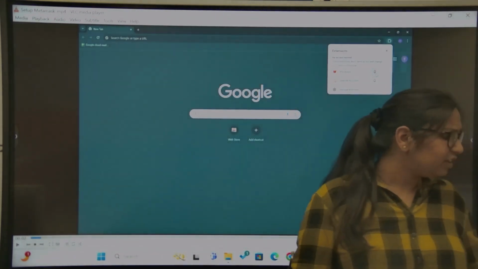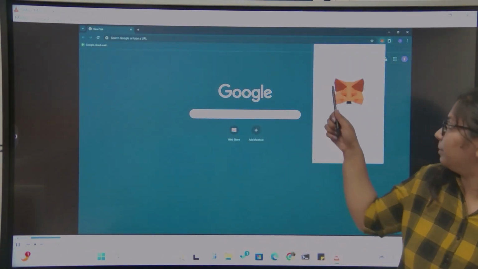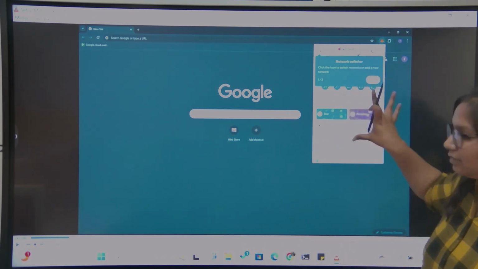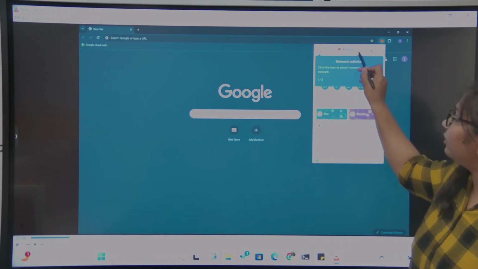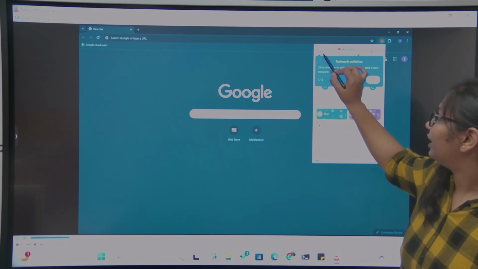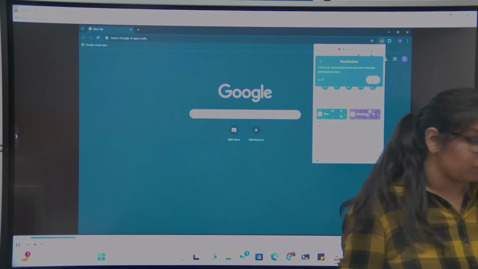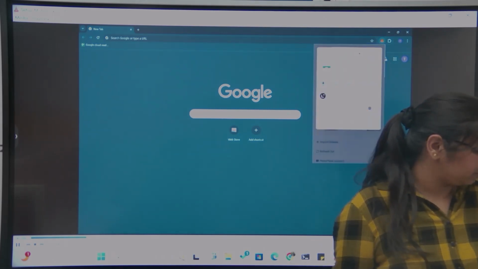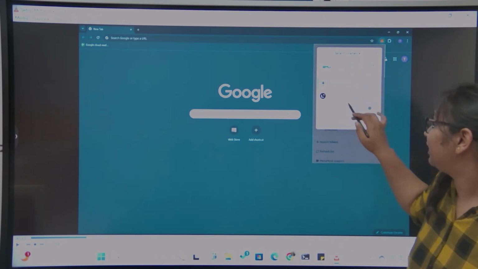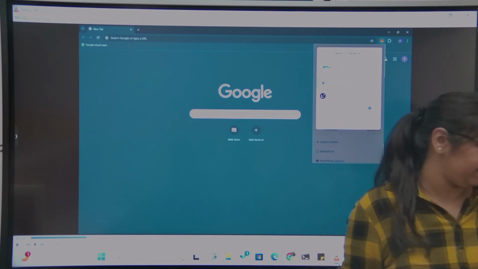First you have to install the MetaMask extension. This is how it appears. When you have installed it, this kind of interface will appear. Here you will see the account information and here the network information. In the top left corner, we have to click for adding the network. When you click on that, you will see multiple options like Ethereum Mainnet, Linea Mainnet, and there is one option for add network. We have to click on add network.